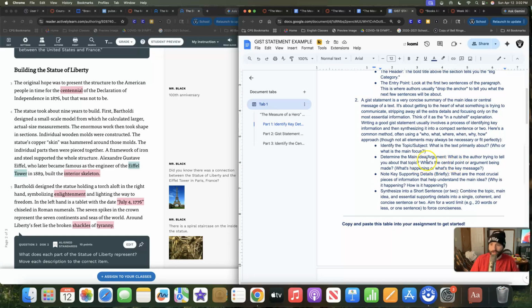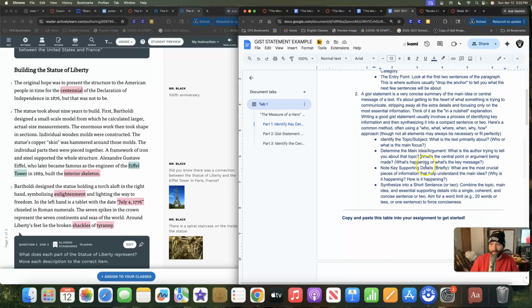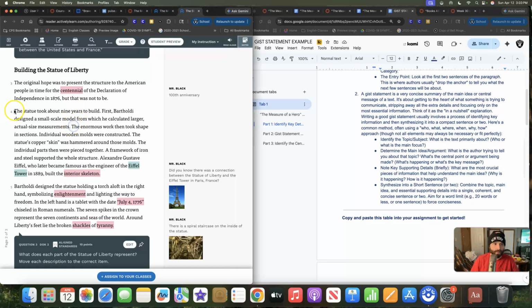So far, my central point, my central argument is: why was the Statue of Liberty made? Key supporting details. What are the most crucial pieces of information that help understand the main idea? Anything about it being constructed, right? Here's a good example right here. A couple of these things right here are good examples.